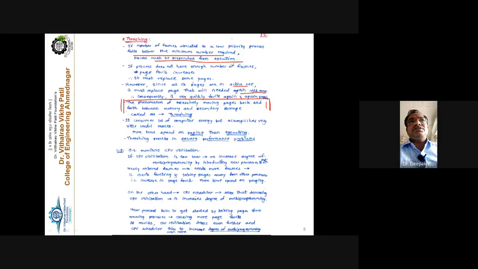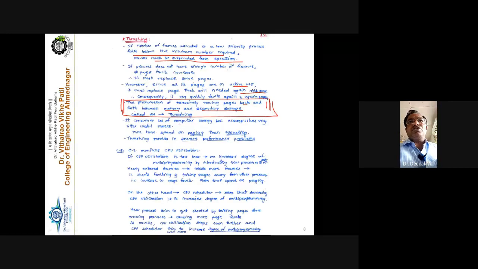So this is an important concept you have to remember: thrashing means excessively moving pages back and forth between main memory and secondary storage. Why does thrashing occur? Because as the number of page faults increases, to satisfy each page fault you need to bring that page into main memory, and as page faults increase, thrashing keeps increasing.